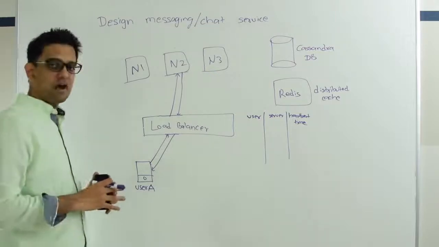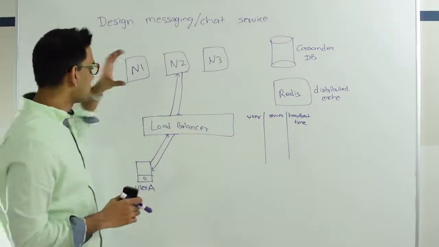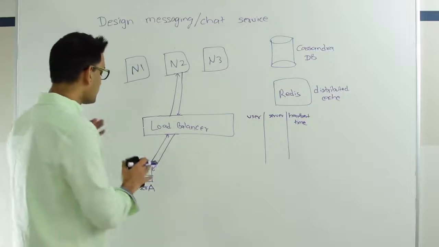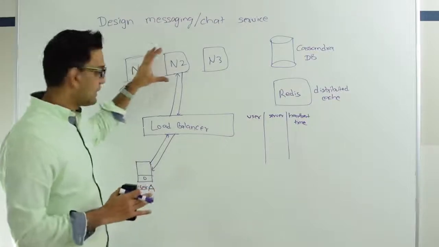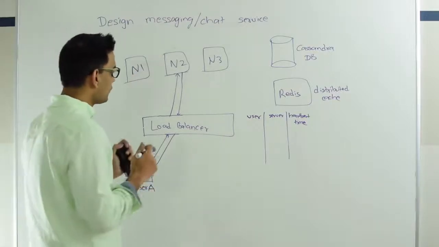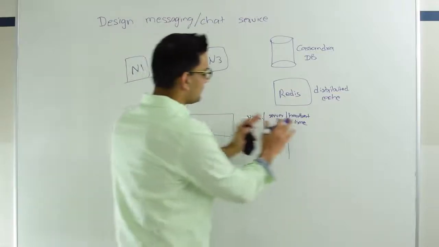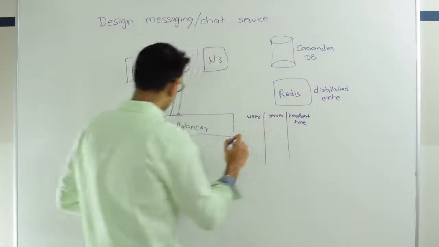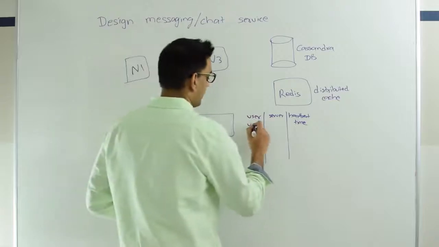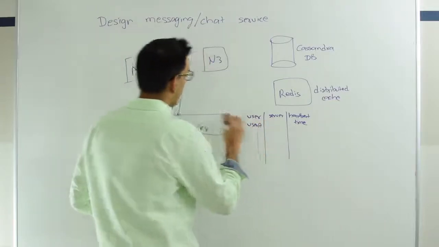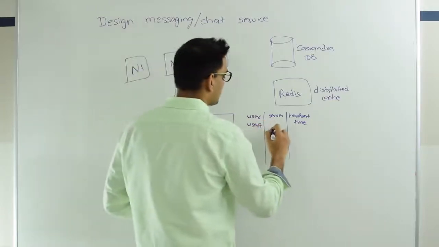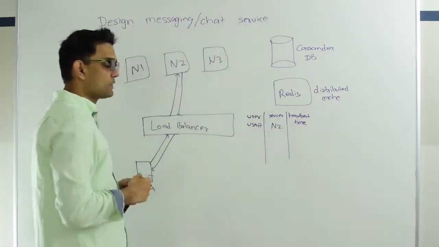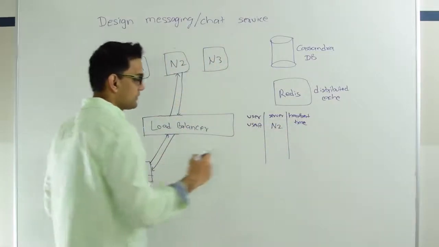Why do we need to constantly heartbeat? Because that way the server knows that user A is still there, and also user A knows that this particular server is still there. So this heartbeat information is going to be stored in Redis. So in Redis, for user we're going to store user A, then we're going to store N2, which server is managing him, and then we're going to store when was the last time this heartbeat was received.